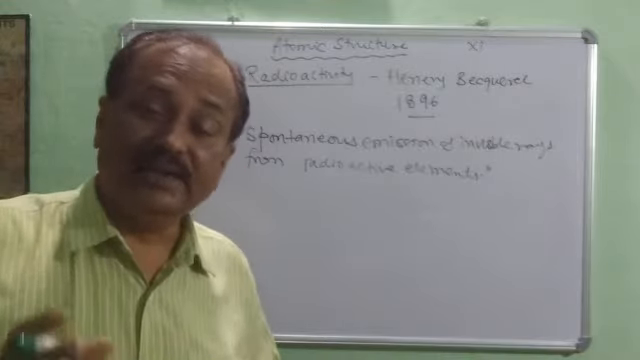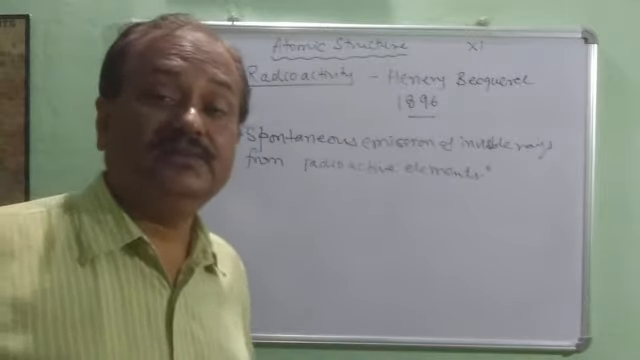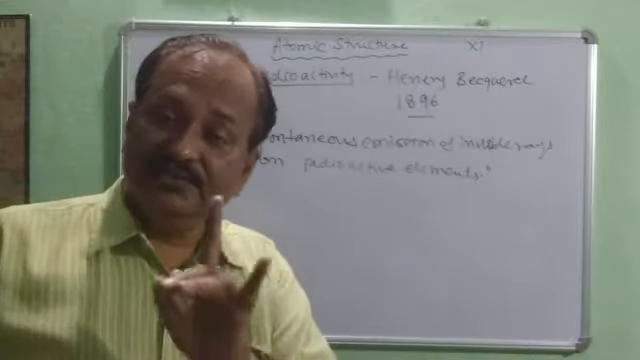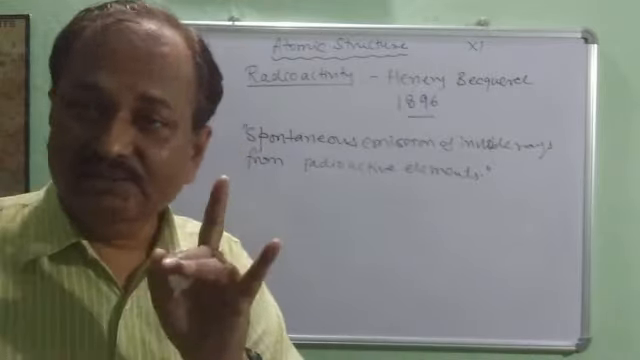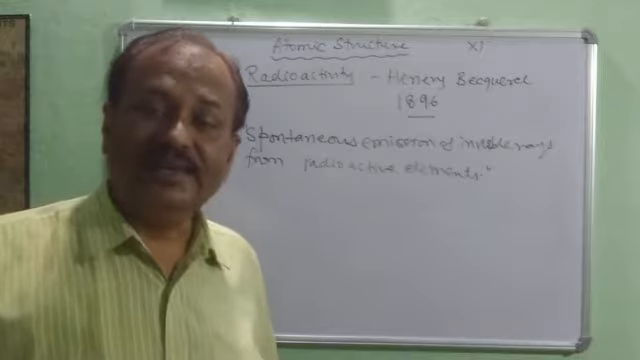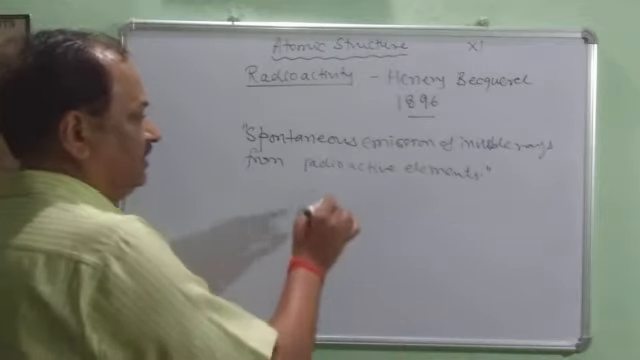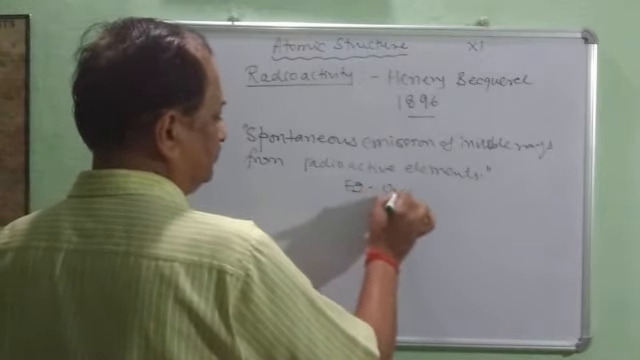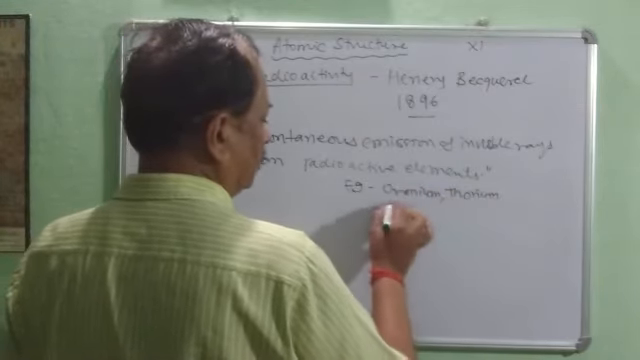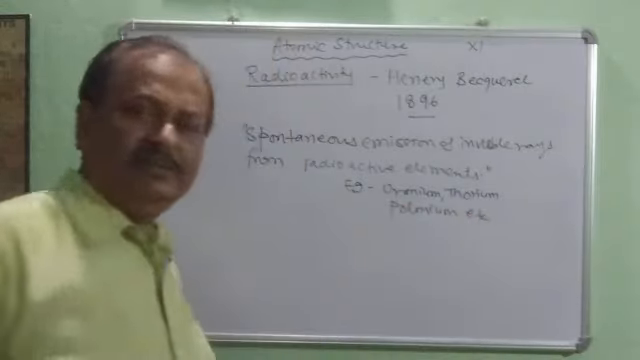Spontaneous means at once, at random. And this radioactivity is the phenomenon of emission of invisible rays spontaneously, on their own. Now radioactivity is an inherent property, meaning it is associated with a particular radioactive element. Radioactive elements are, for example, plutonium, uranium, thorium, polonium, etc. There are many radioactive elements.